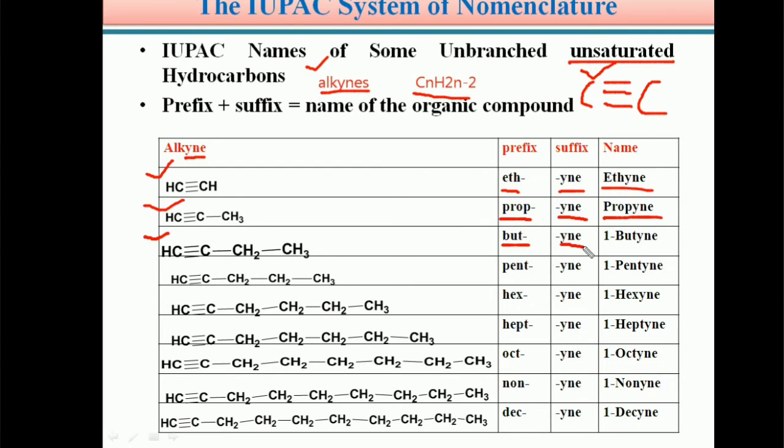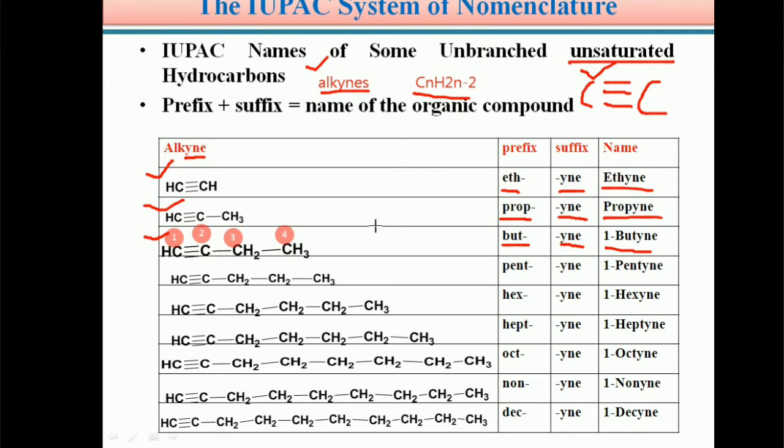Hence the name of this compound is 1-butyne, because here the triple bond is in between the first carbon and second carbon. We can give numbering 1, 2, 3, 4. Here the triple bond is in between first and second carbon. Hence the name of this compound is 1-butyne.